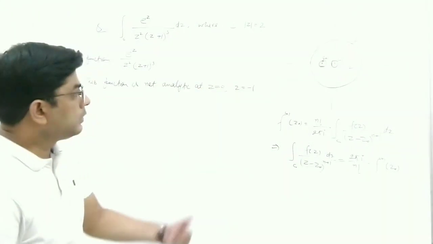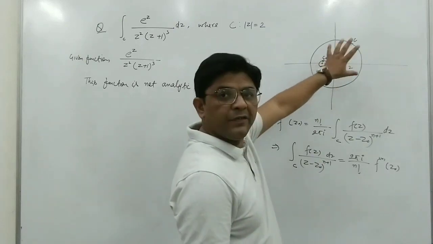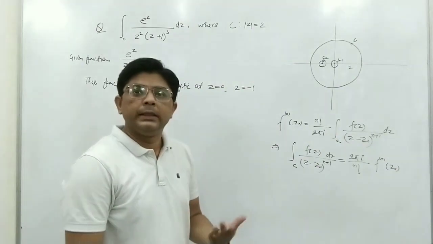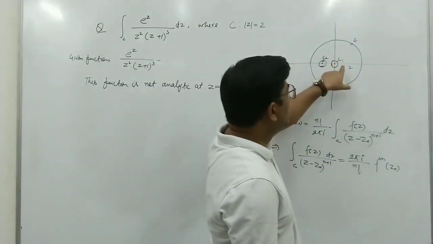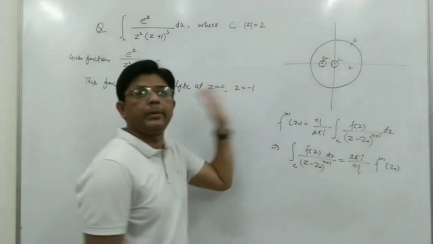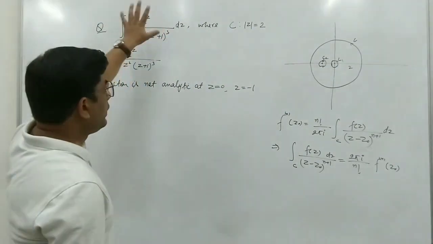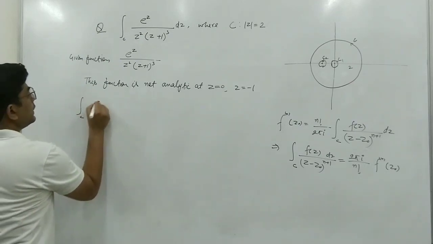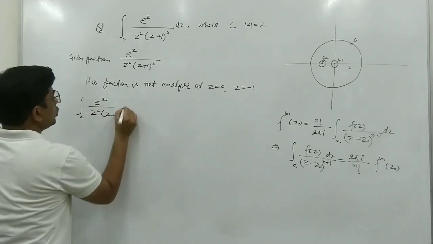So we have seen that if we have a doubly connected or triply connected domain, or in general a multiply connected domain, then the integral over C of f(z) dz is equal to the integral over C1 of f(z) dz plus the integral over C2 of f(z) dz. So we can use this concept here to solve such a problem. This is the integral over C of f(z) dz, so we can write the integral over C of e^z upon z squared times (z plus 1) cubed dz.